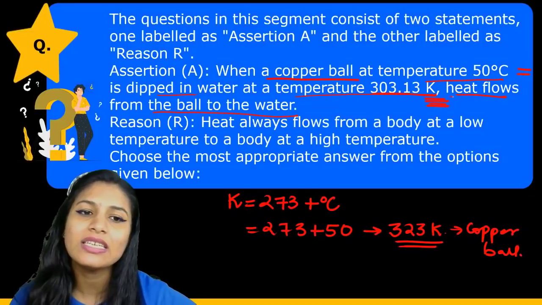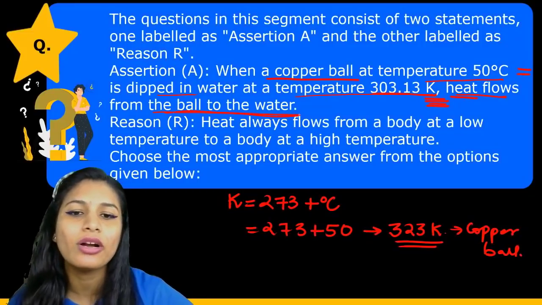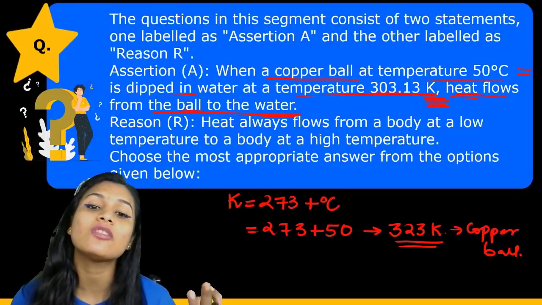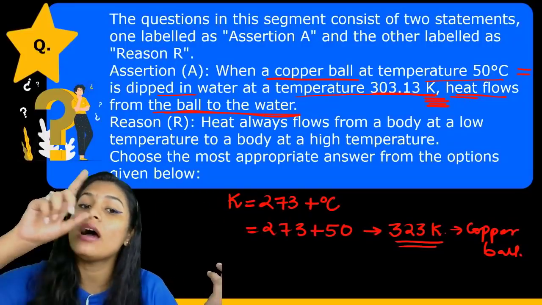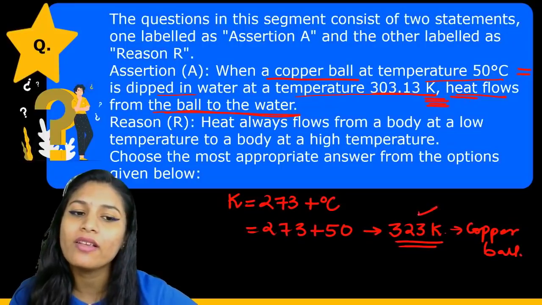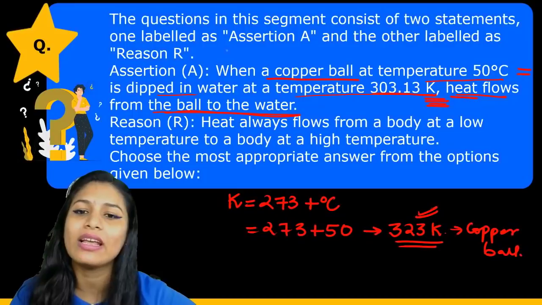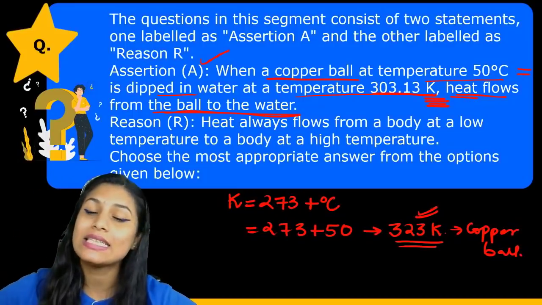In the question it says the heat will flow from the ball to the water. Yes, it is absolutely correct. We know that heat will always flow from the hotter body to the colder body. Here the hotter body is the copper ball, and the colder body is the water. So the assertion is correct. Now let us see the reason.